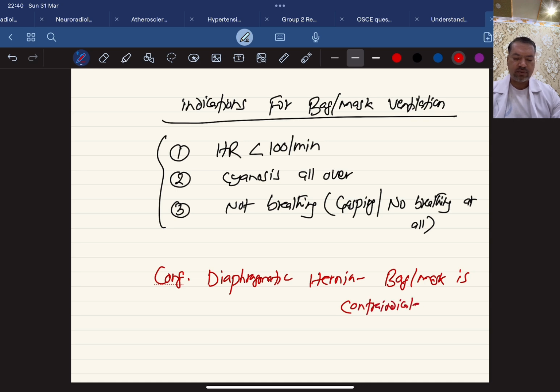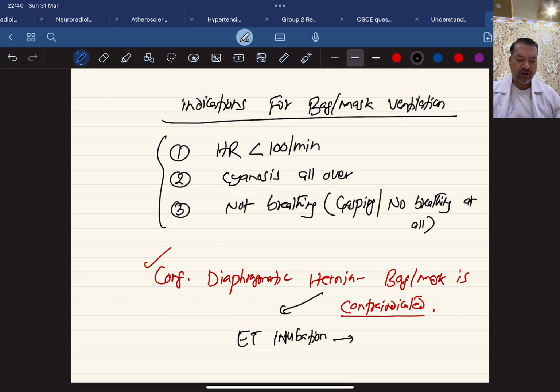This is a very important point. So then what do we do? What is the alternative? We don't go for bag and mask ventilation. Rather, we do endotracheal intubation, and then you go for ventilation, so that all the air will go into the lung and the baby will improve.